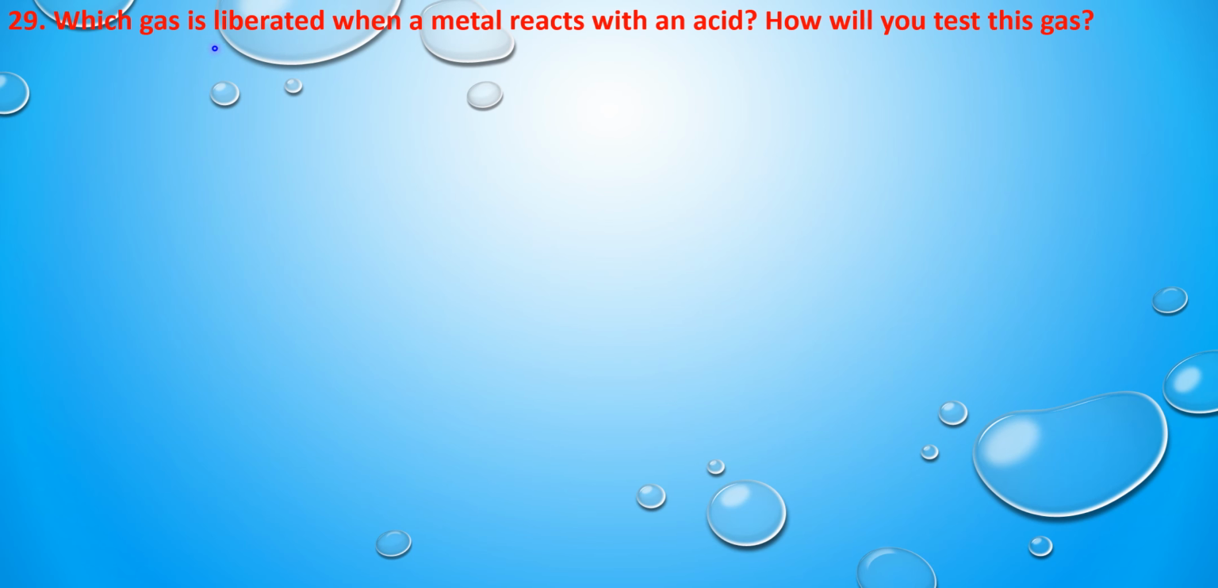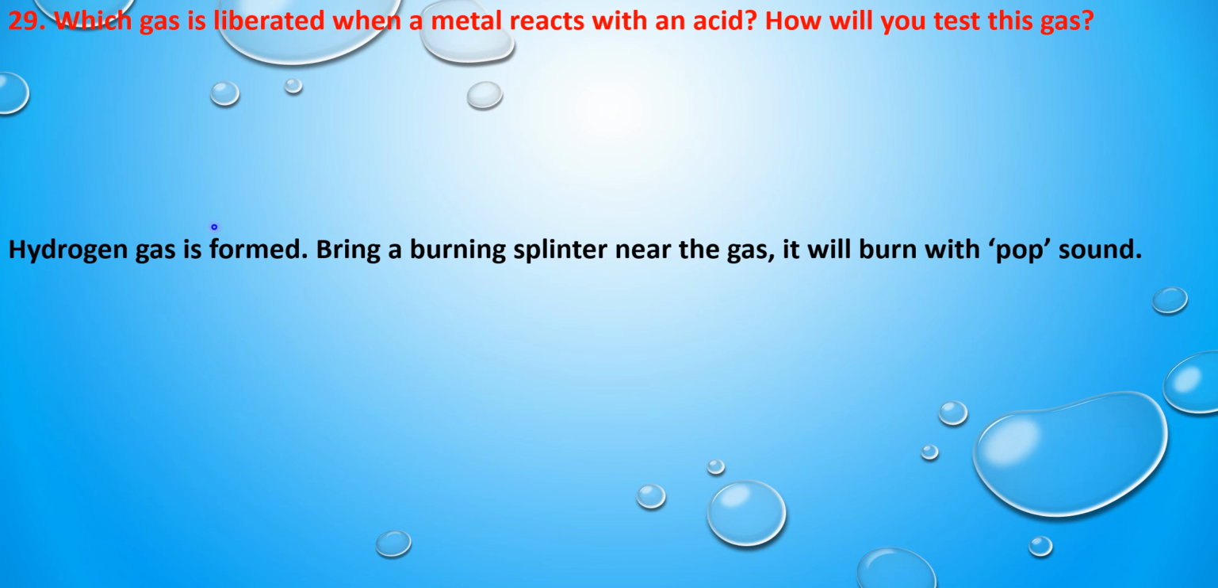So the next question is, which gas is liberated when metals react with an acid? How will you test this gas? So when metals react with acids, they are going to liberate hydrogen gas. This hydrogen gas can be tested like this: when we bring the burning splinter near the gas, it will burn with a pop sound. That means the hydrogen gas is a highly inflammable gas, hence it burns with a pop sound. So when metals react with acid, they are going to liberate hydrogen gas.